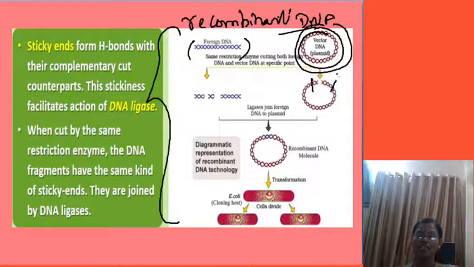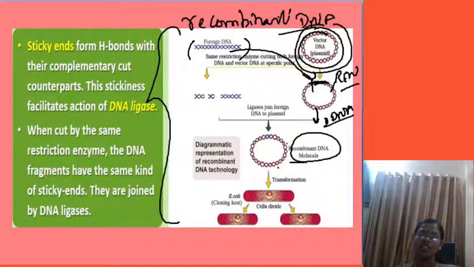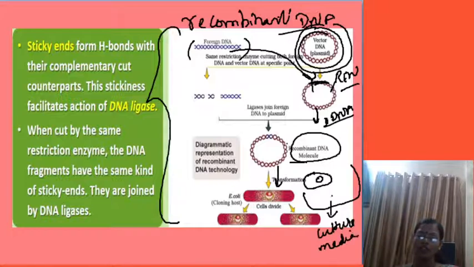So this has been cut by the enzyme called REN, and this REN is getting the foreign organism DNA and it is joined here. What is it called? A recombinant DNA. What do we call that? It is called a recombinant DNA molecule. Then this recombinant DNA molecule is transferred into the E. coli bacteria. As you know, when the E. coli bacteria is grown in the culture media, it helps in the multiplication of the recombinant DNA also. Understood? So these are the steps of recombinant DNA technology.